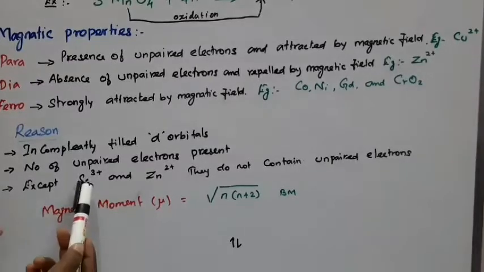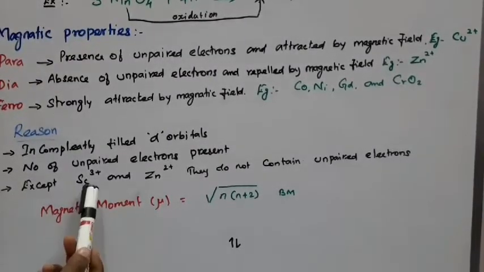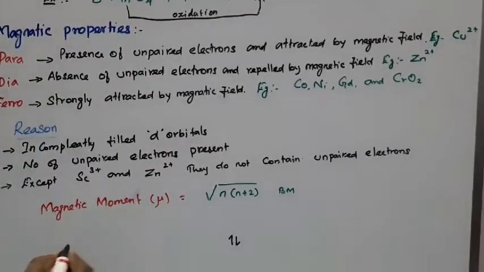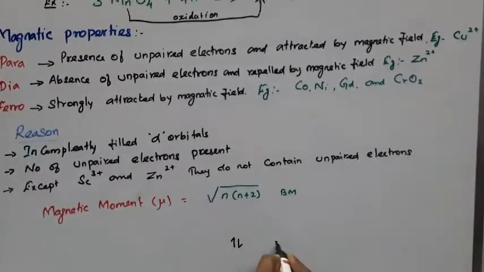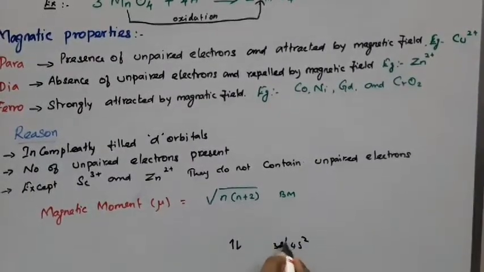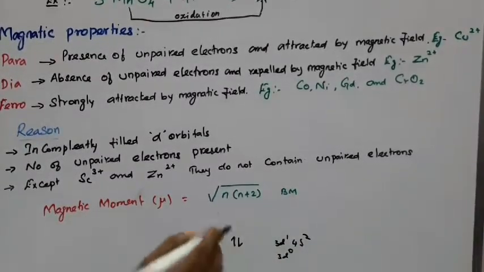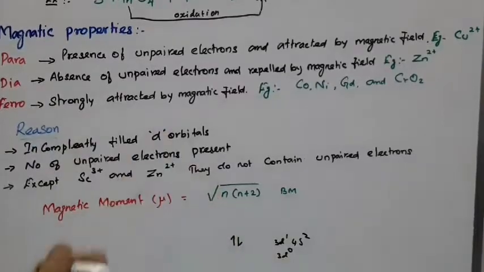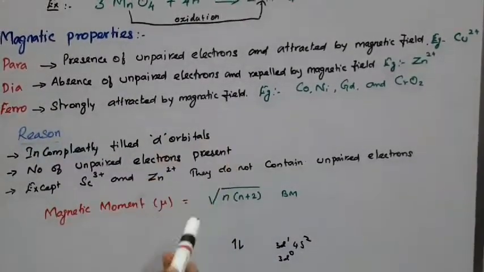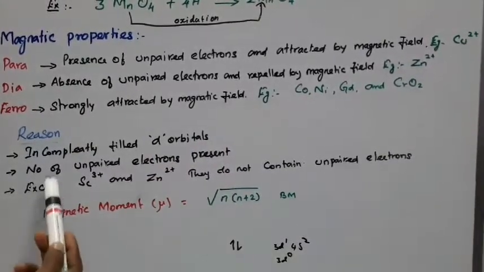Scandium 3 plus, with configuration 3d1 4s2 after removing 3 electrons, attains a noble gas configuration. So with a noble gas configuration there is no possibility for unpaired electrons. And zinc is also the same, as I just explained. So they do not contain unpaired electrons.